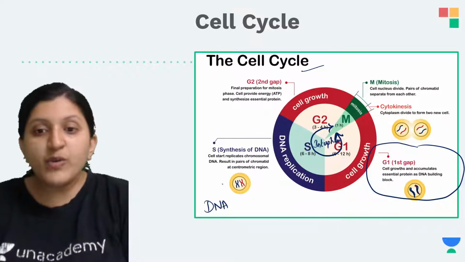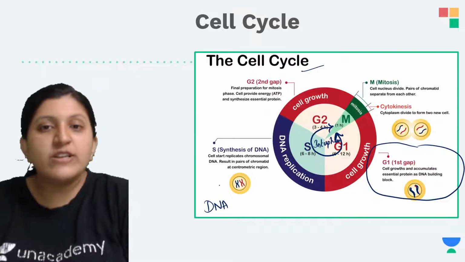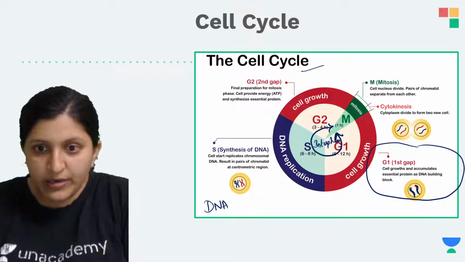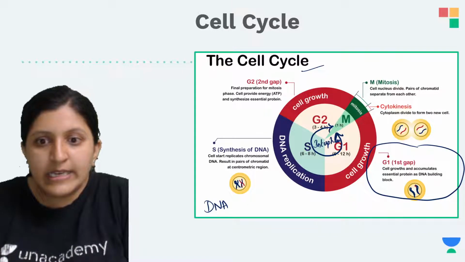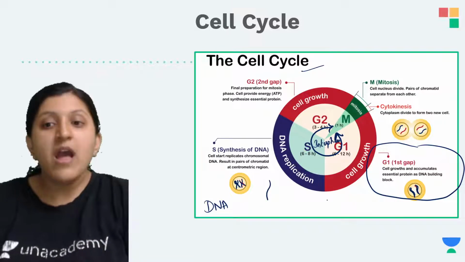Now in this phase the amount of DNA is doubled, here the DNA is doubled, and here also the DNA is doubled.